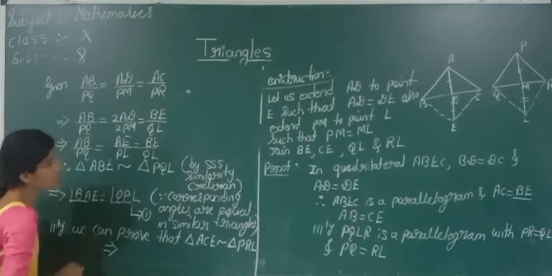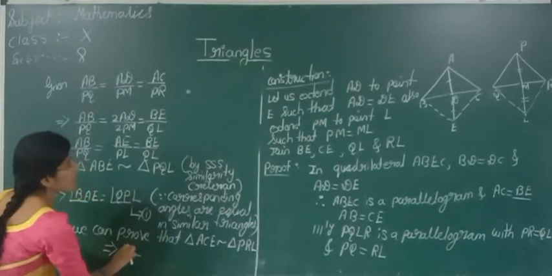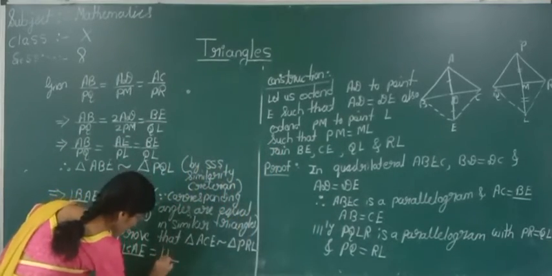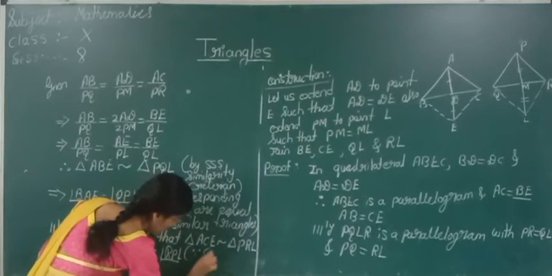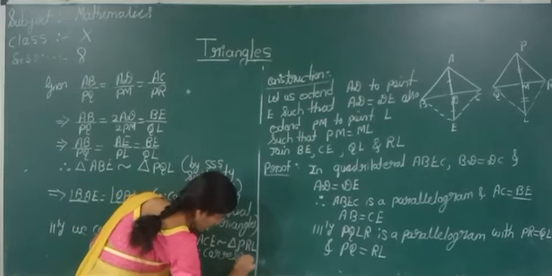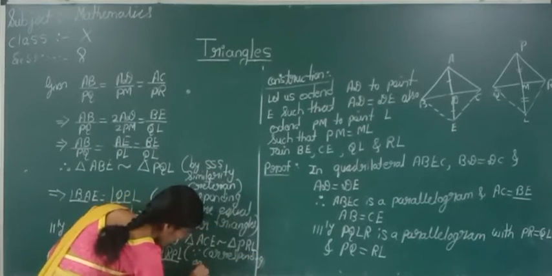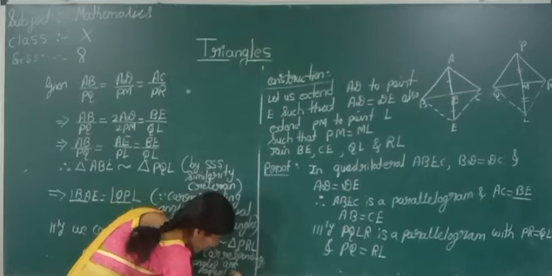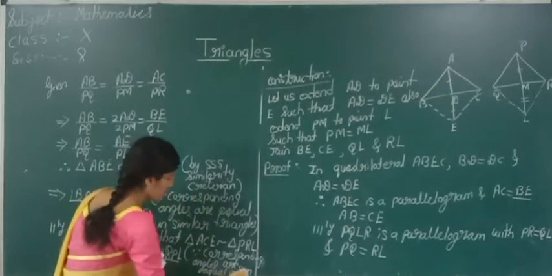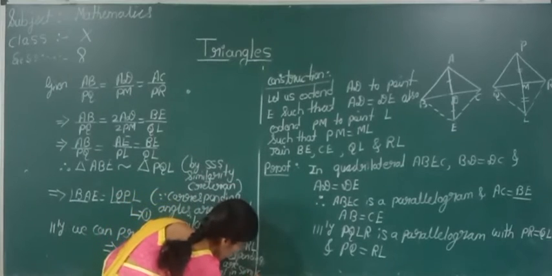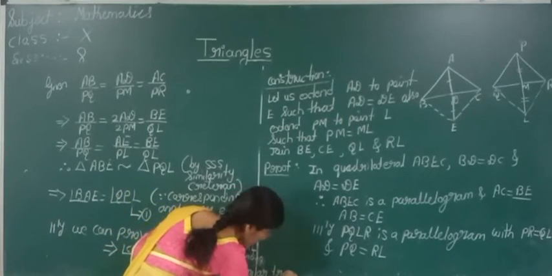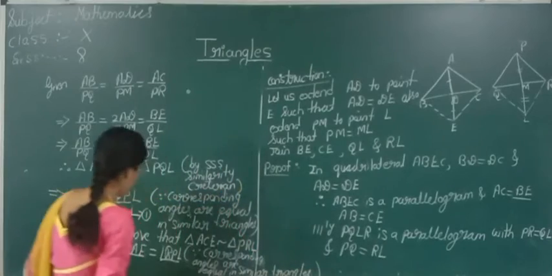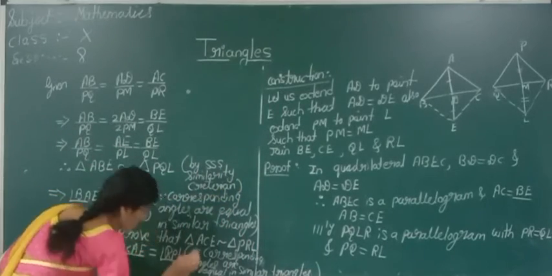So this implies angle CAE is equal to angle RPL, because corresponding angles are equal in similar triangles. So call this equation number 2.